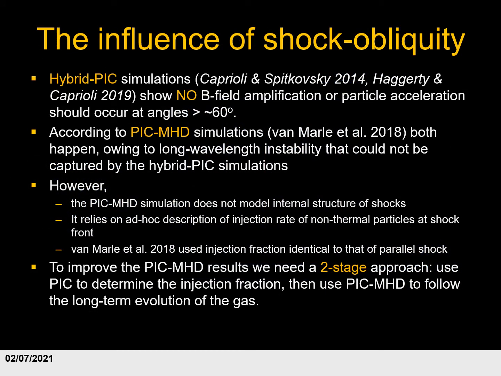We now wish to investigate the influence of the obliquity of a shock on the diffusive shock acceleration process. Hybrid PIC simulations done by, for example, Caprioli and Spitkovsky in 2014 and Haggerty and Caprioli in 2019 showed that if the magnetic field made an angle of more than about 60 degrees with the flow of the upstream gas, no magnetic field amplification or particle acceleration occurred.